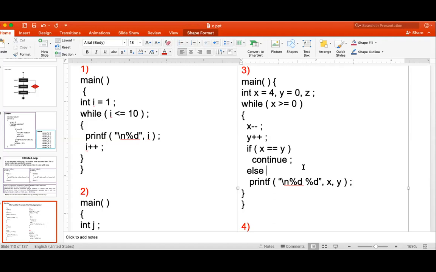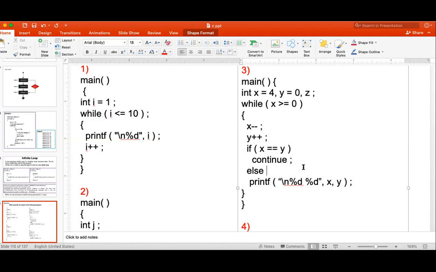So what is the first printf? It is 3, 1. Next time, it will become 2 and 2. X is 2, y is 2, so continue will execute and it will go for the next iteration. Printf will not execute. So the first answer is 3, 1. Next, x becomes 1 and y becomes 3. So 1, 3 will be printed.